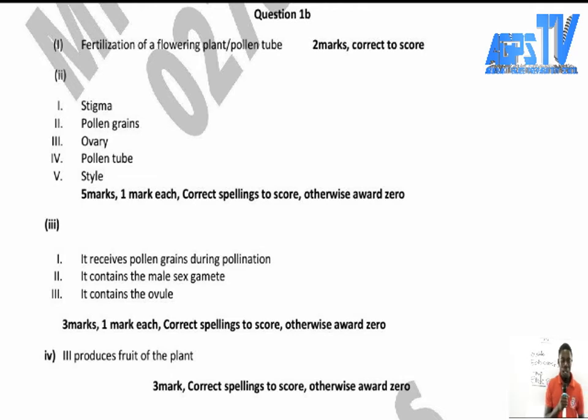So here, it is 3 marks, 1 mark each. Correct spelling to score, otherwise award 0. So I hope this one will help you a lot. I want you to pay attention.